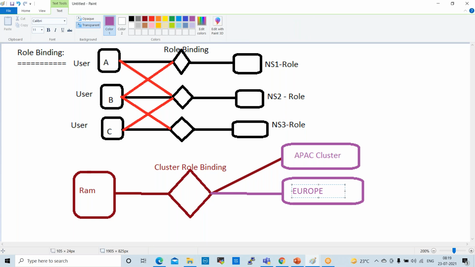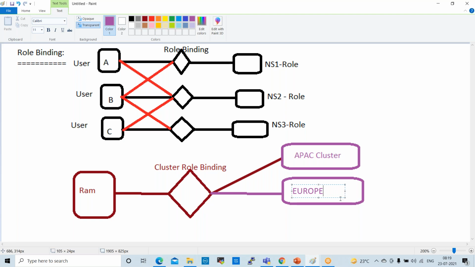In Europe, in Frankfurt and Munich, we have some clusters, some environments. So after 1.5 years they gave the Euro cluster also, right?